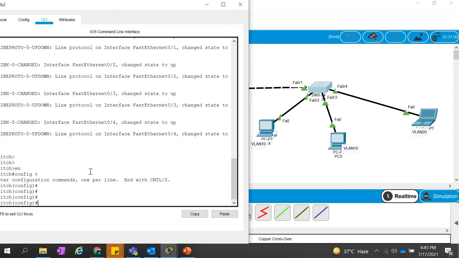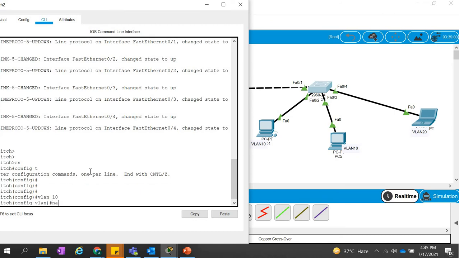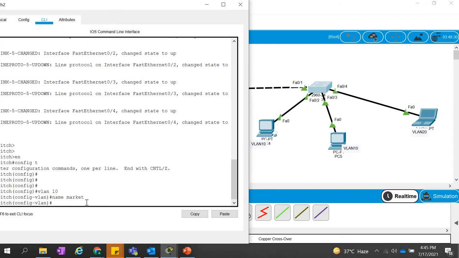First, let me create VLAN 10, and the name was marketing. The name does not matter even if I make a spelling mistake here, "market" only. Then also it does not matter. The VLAN ID should be the same. If you change the ID, then there will be a big problem. If you mismatch the name, then it is not a problem. Name "market" and let's say exit here.